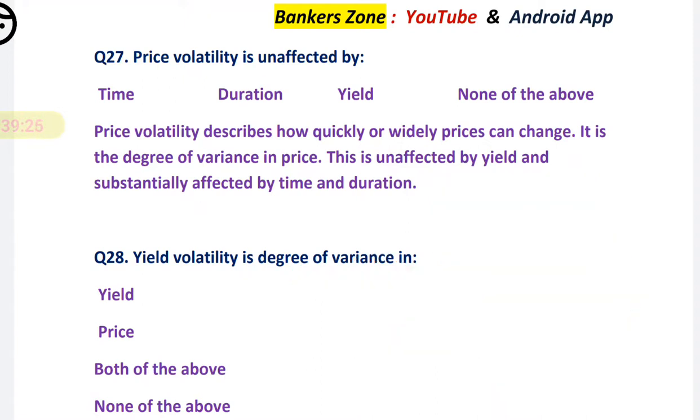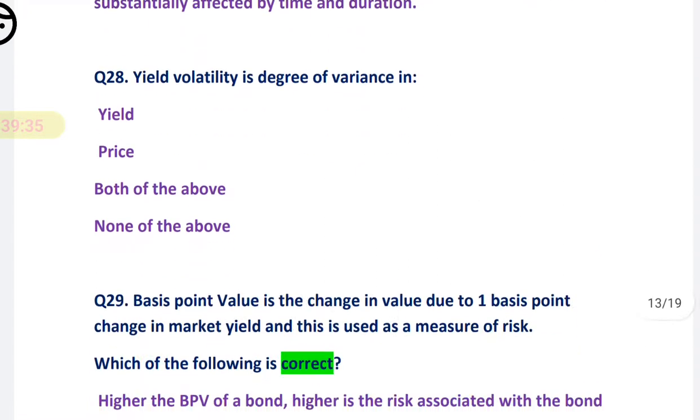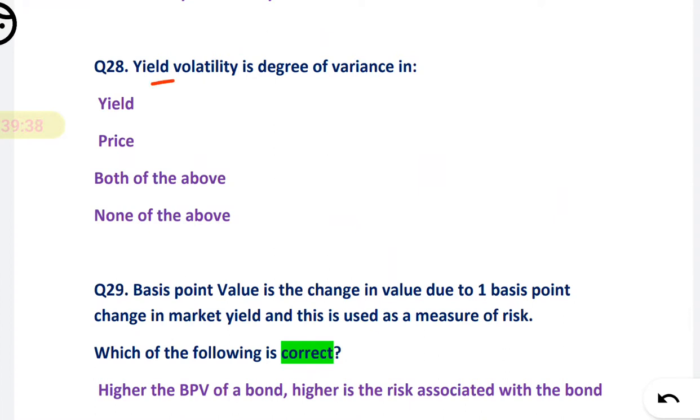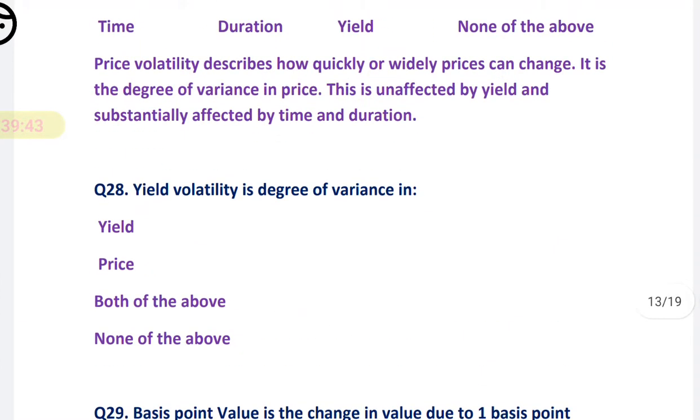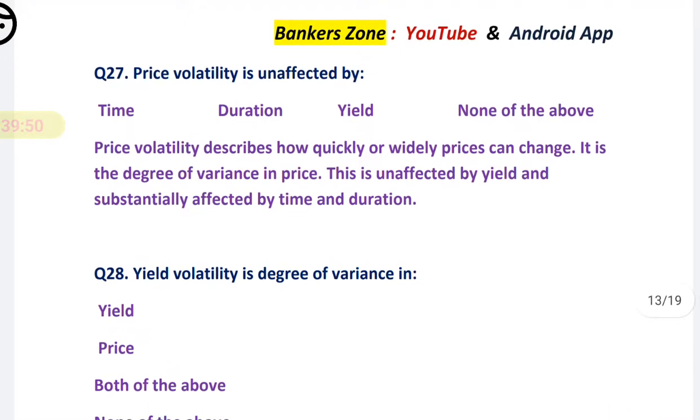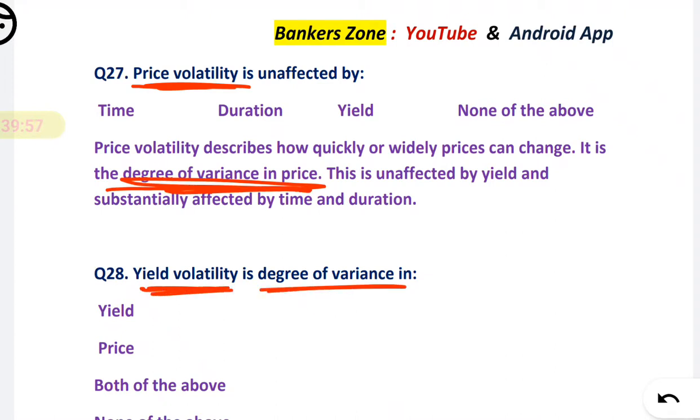But basically what you have to remember here, they come to the question, the price volatility is unaffected by the yield. Okay, next, the yield volatility is a degree of variance in yield. Previously I told you the price volatility is the degree of variation in the price. So yield volatility will be the degree of variation in what? In yield itself. Simple, right?